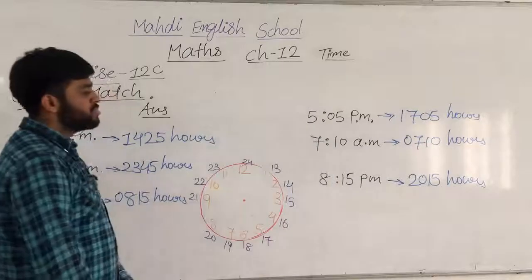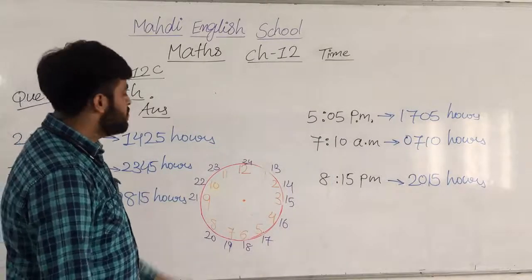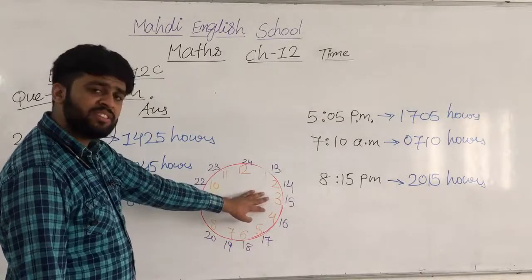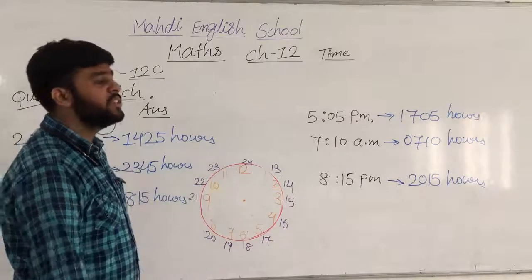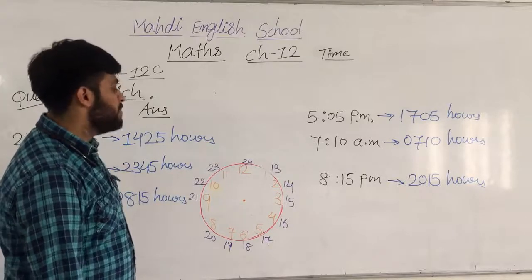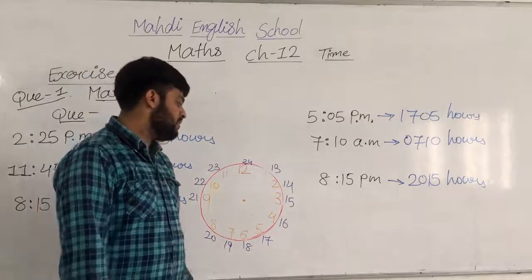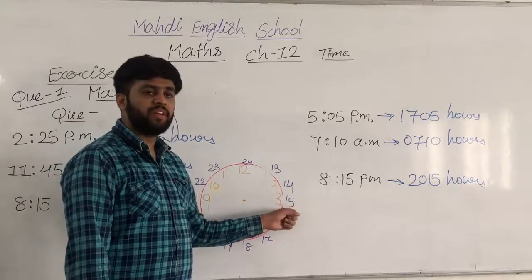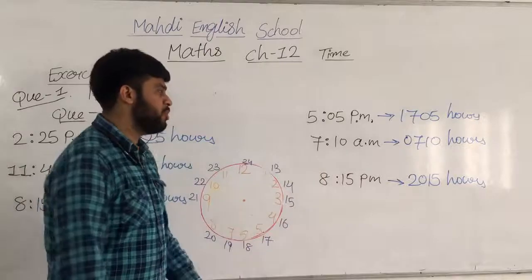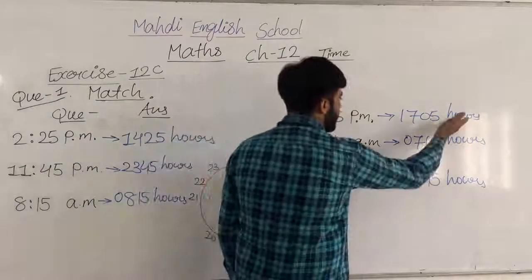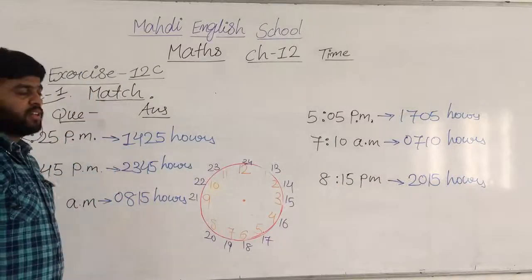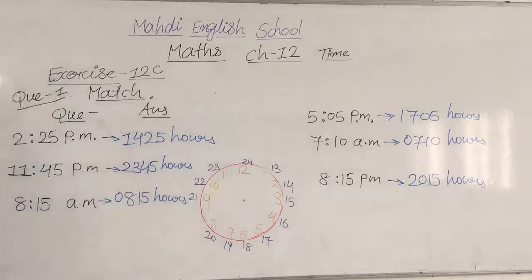If we have to use AM, for example 3 AM I am taking, we put the same thing. After midnight there are no changes, but the change is in the afternoon. So for example 3:50 p.m. here is 15:50 hours. At that time there is no need to write any AM or PM. Write only the hours. Understood? Note down all these things, my dear students.